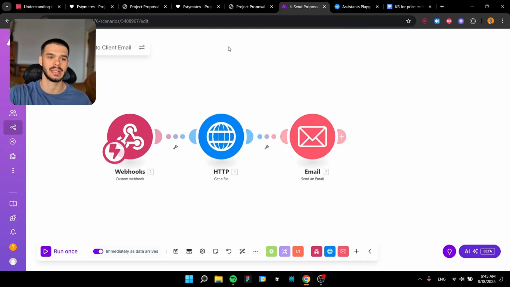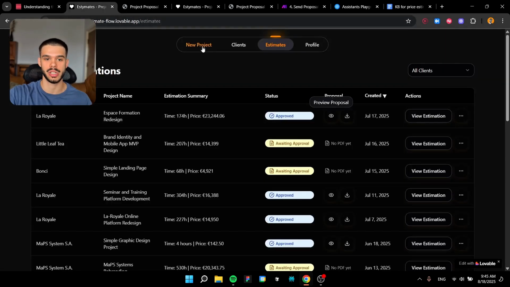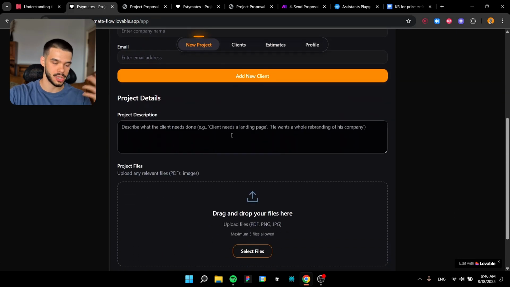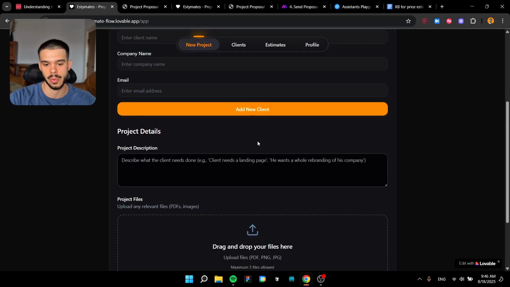Really easy, really fast. This whole workflow from A to Z, from actually creating a new client to estimating a project to creating the quote to sending it, takes around 4 to 5 minutes. This job could take a few days for a person. So it is even cheaper than a person, because you don't pay $60,000 per year to run this. I think the whole cost is around 15 to 20 bucks per month, right? It's really, really cheap to run everything, and it's much, much faster. So it's a win-win situation for the studio itself.